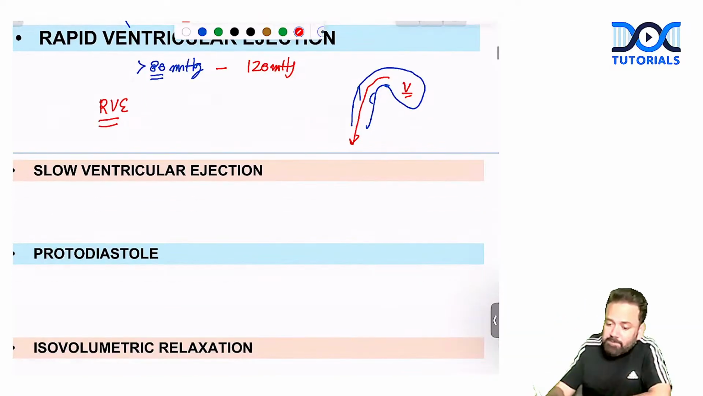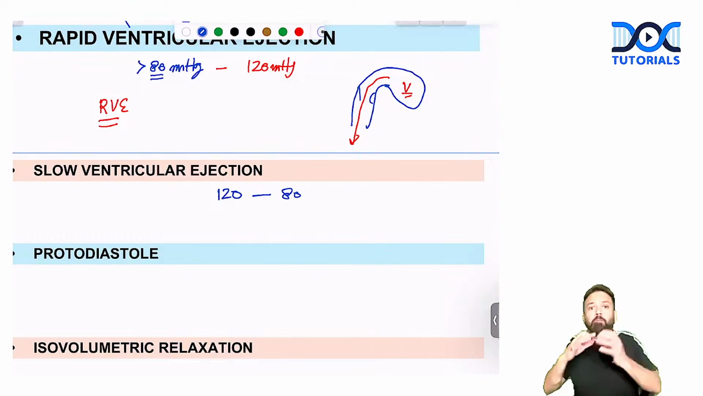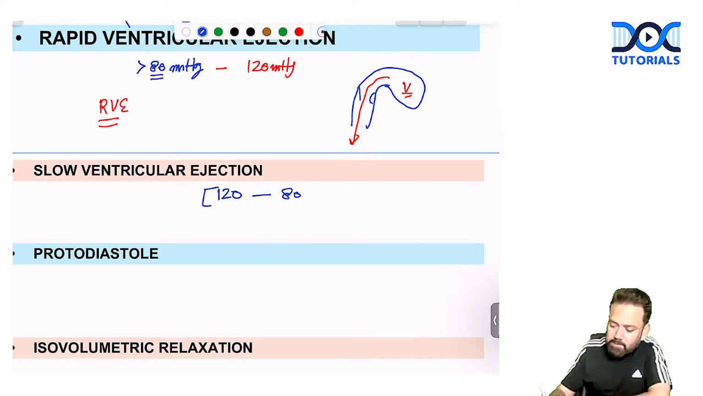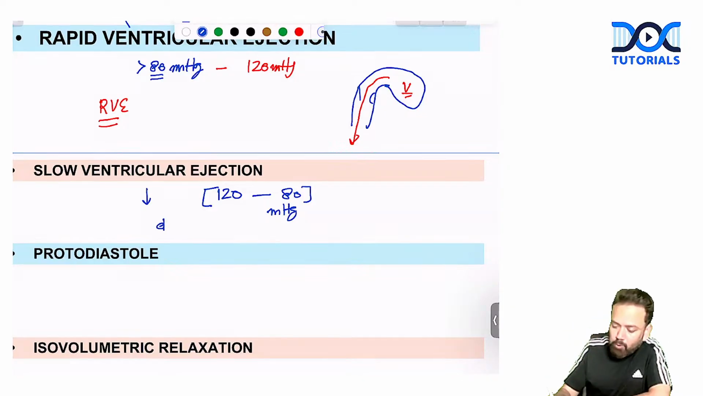Now, ventricles will relax from 120 mm Hg to 80 mm Hg. Ventricles are relaxing, but aortic valves are open. So, what do you think? Will blood move or not? Yes, blood will move. Rapidly or slowly? Slowly. So from 120 to 80 mm of Hg, blood flow is slow. It is called slow ventricular ejection, and this flow of blood is only due to momentum.